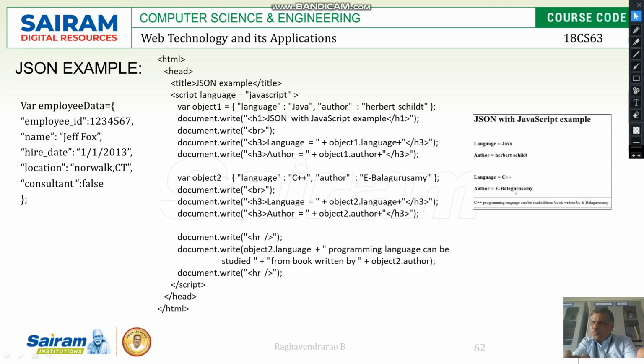Now the two horizontal lines are there by using HR, so it is embedded in HTML. JSON is embedded in HTML. This is what some of the simple applications of JSON are. Even in the examination they will ask like that only: describe the JSON. If you describe these things and write this simple program, it is more than enough.